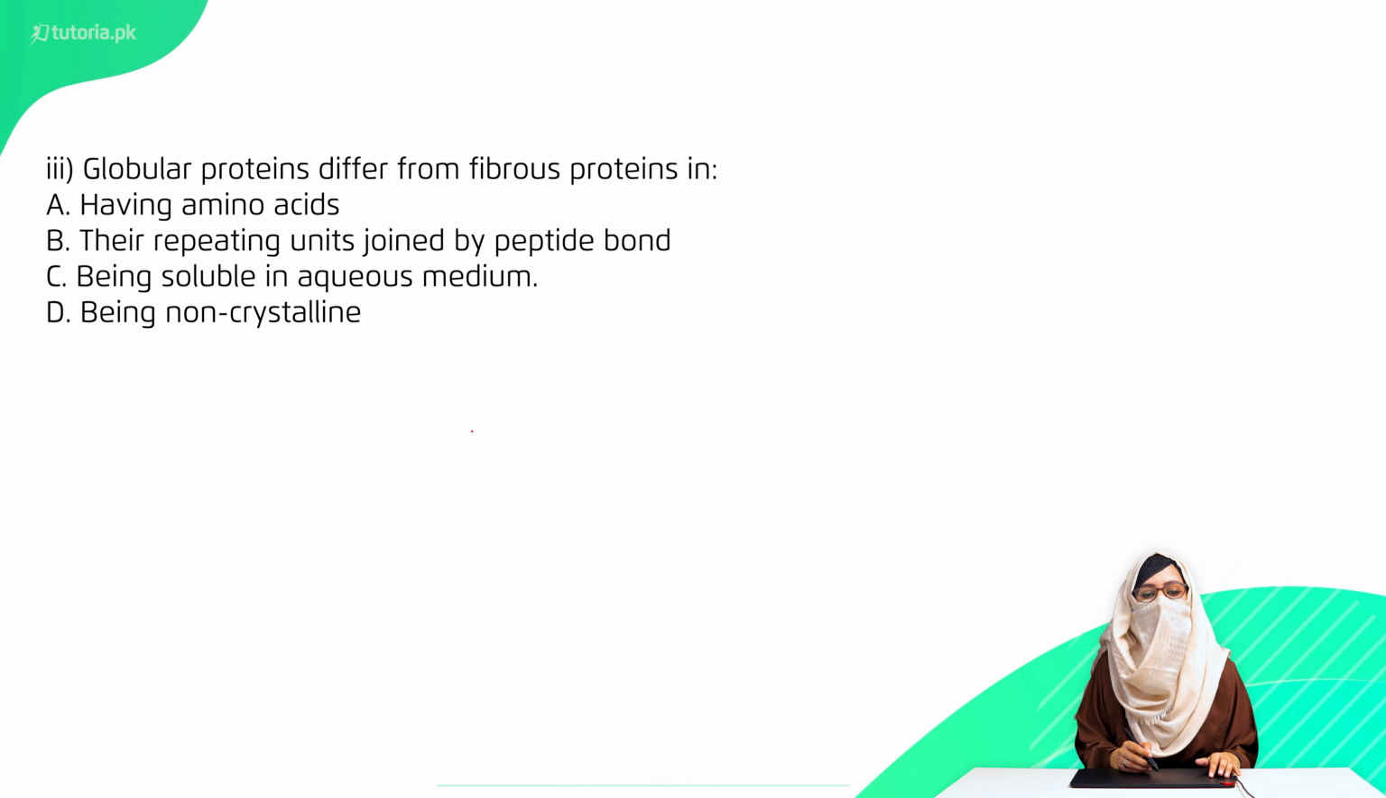Third is, globular protein differ from the fibrous protein in having amino acid. Option B, they are repeating unit joined by polypeptide bond. C, being soluble in aqueous medium. D, being non-crystalline. The right option is option C, being soluble in aqueous medium.